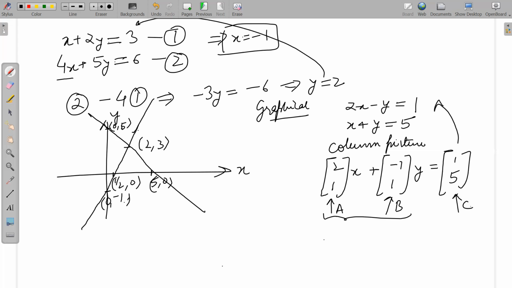Okay. You might have all seen this particular picture previously, but most likely you would not have seen this. This is a new thing that you might be seeing today. Thinking of this in terms of vectors, a set of linear equations in terms of vectors or columns. This is a linear combination of these columns, which gives you a third column. By column I also mean column vector.